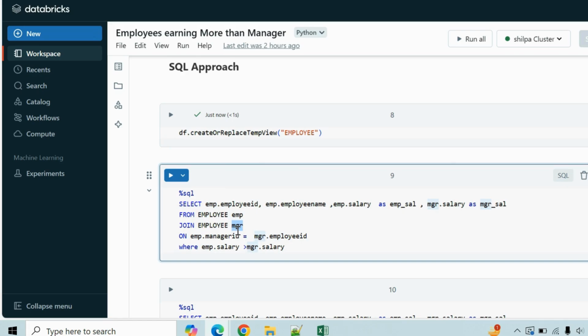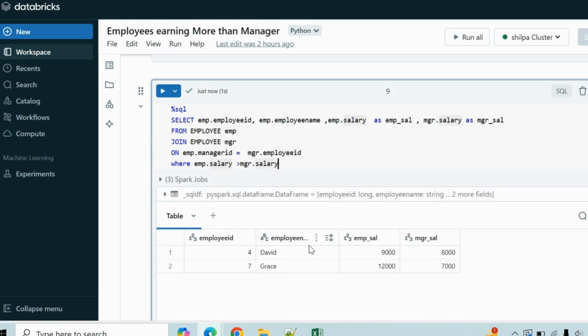And how will I combine these two tables? On the basis of the employee's manager ID and the manager's employee ID. And I want to filter only those records where the employee salary is greater than the manager salary. So here we go, you get the two results here. This is one approach of doing it in SQL. There is one more way in which you can tweak this SQL query a little bit and get the desired result. Let's see how we can do that.